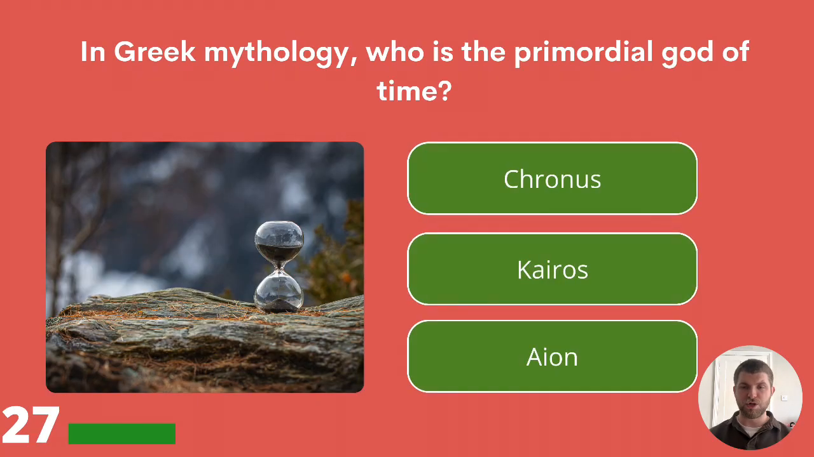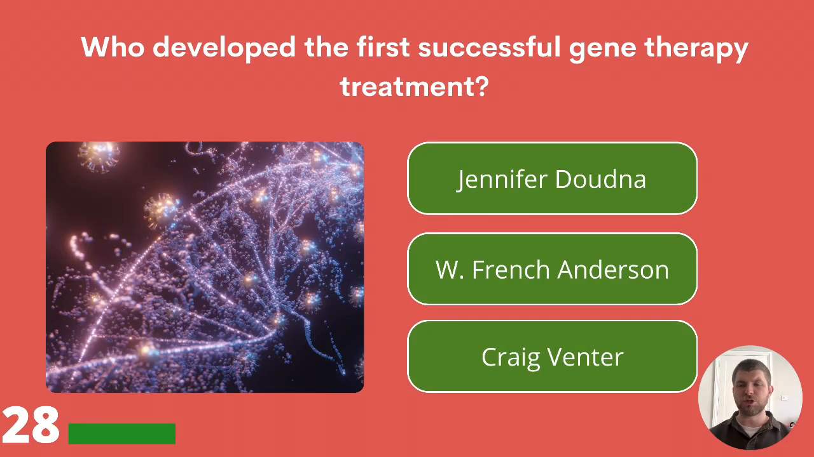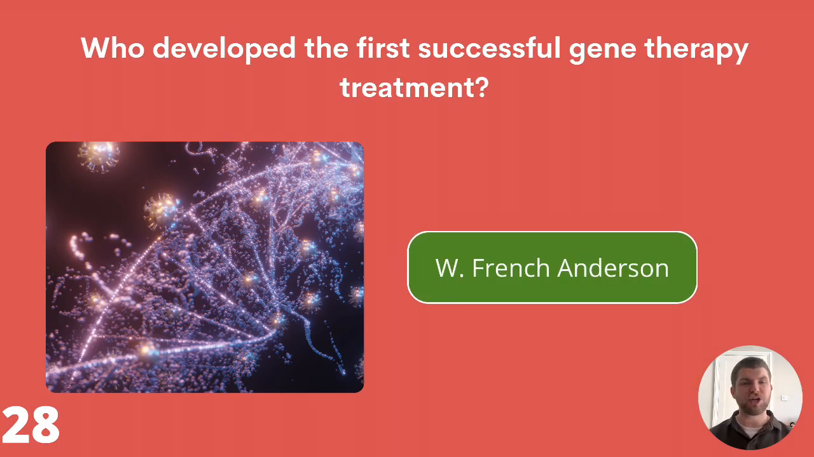In Greek mythology, who is the primordial god of time? Cronus, Kairos, or Aeon? The answer was Cronus. Who developed the first successful gene therapy treatment? Jennifer Doudna, W. French Anderson, or Craig Venter? The first successful gene therapy treatment was developed by W. French Anderson.